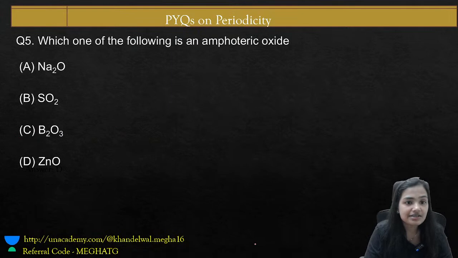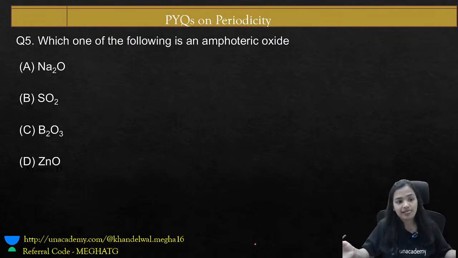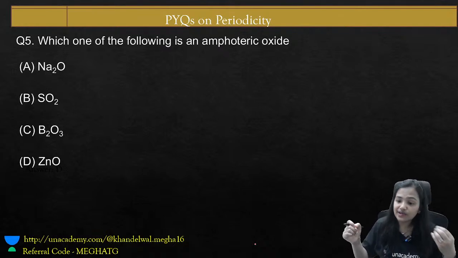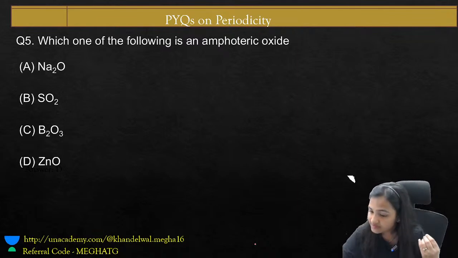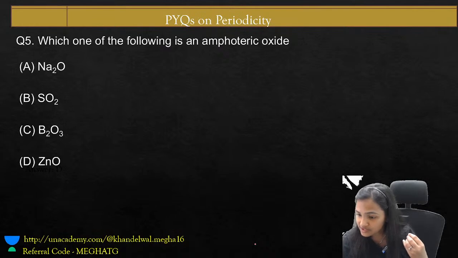Absolutely. So let's go with another question, which is question number 5. Which one of the following is an amphoteric oxide? I hope you have gone through all the amphoteric oxides which I told you. So be ready to give your answer. Which one of the following is an amphoteric oxide? Chirag, is your answer for the previous question or this question?